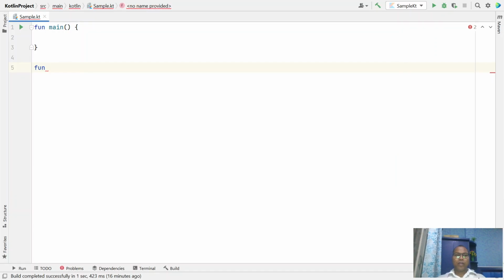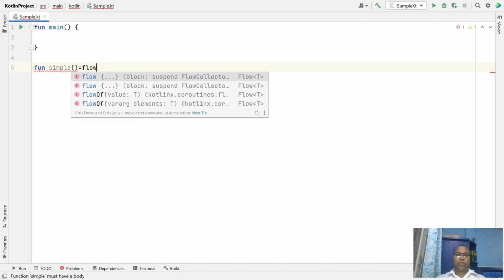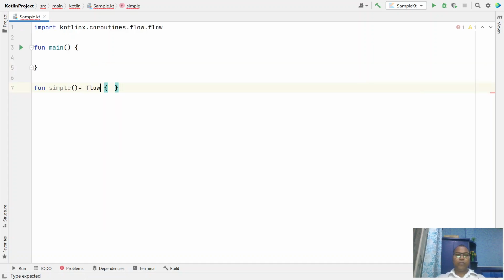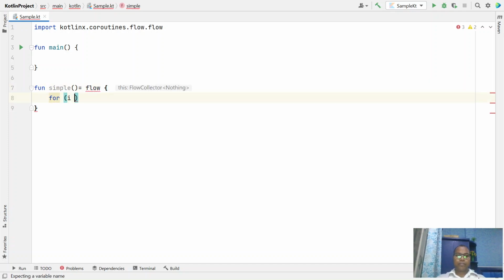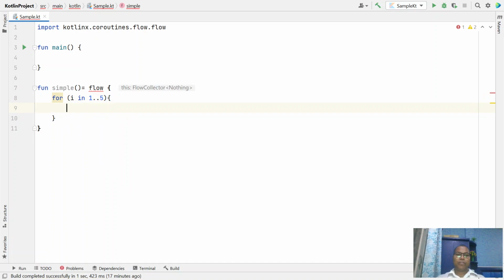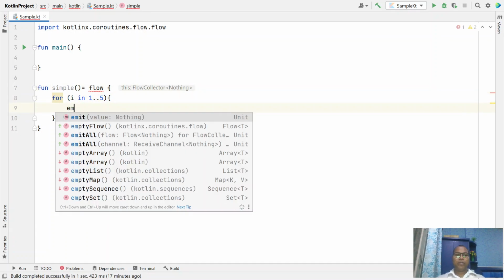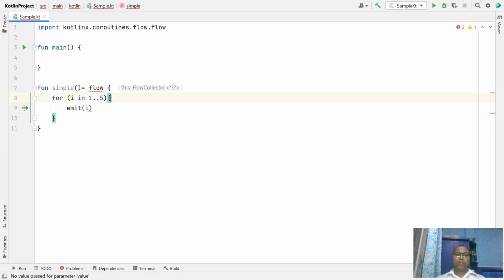Through the flow builder, we can make this one to five elements and emit the value i.